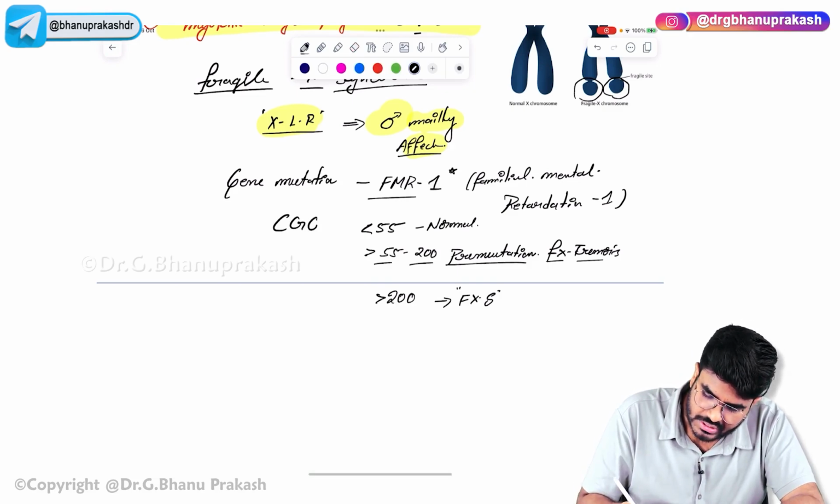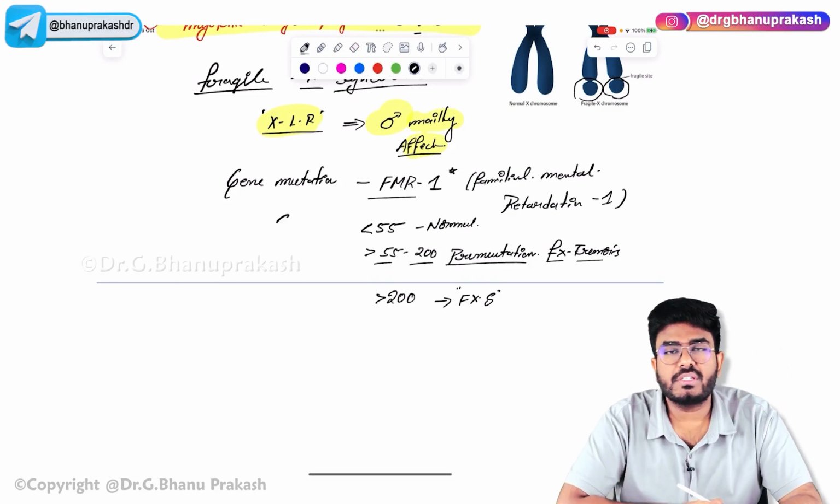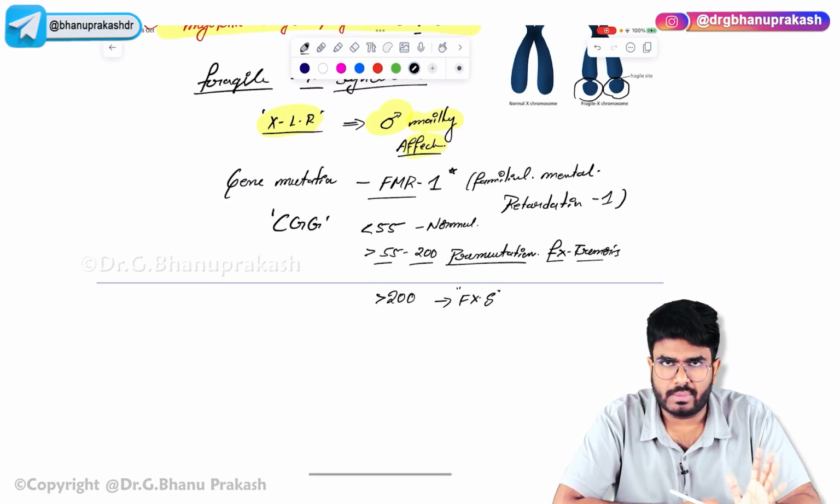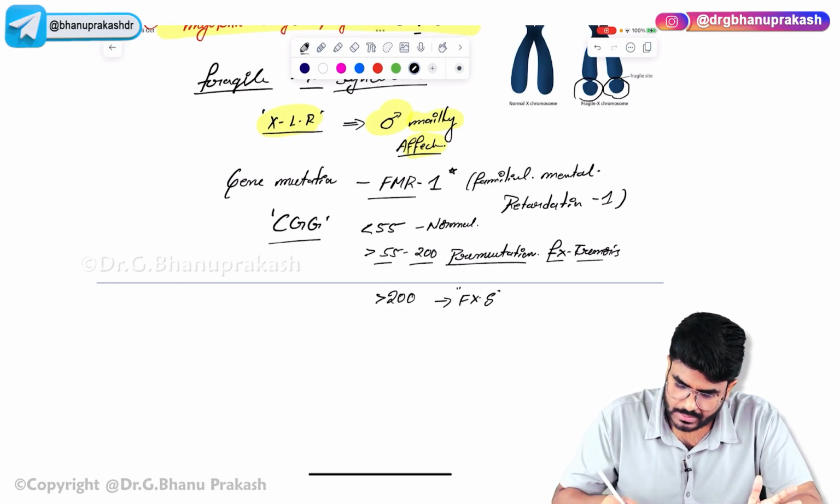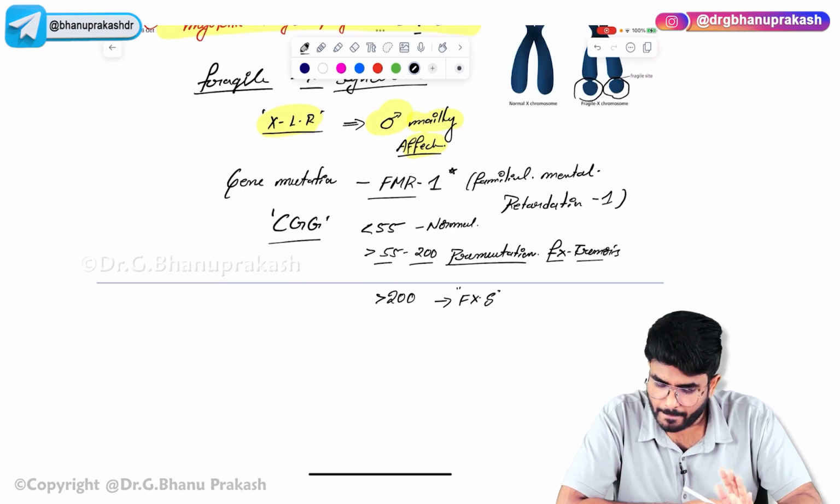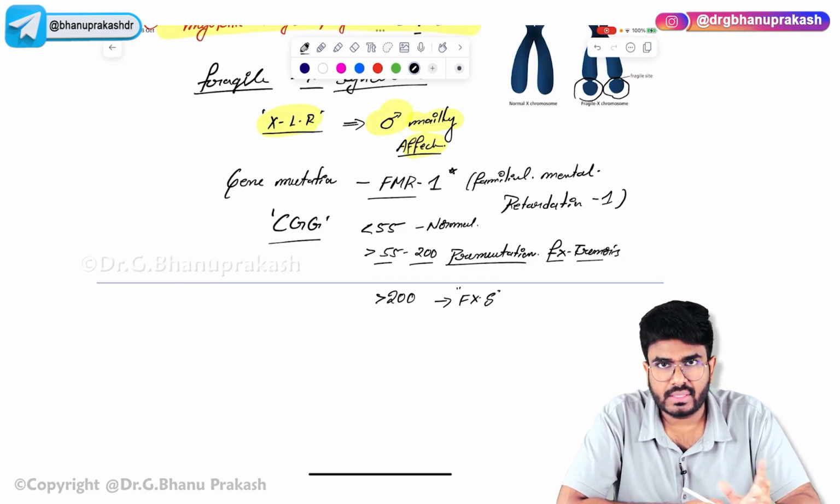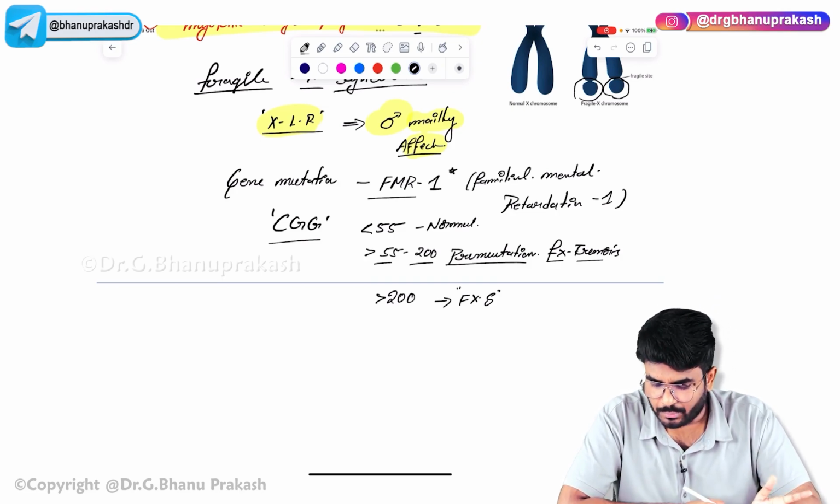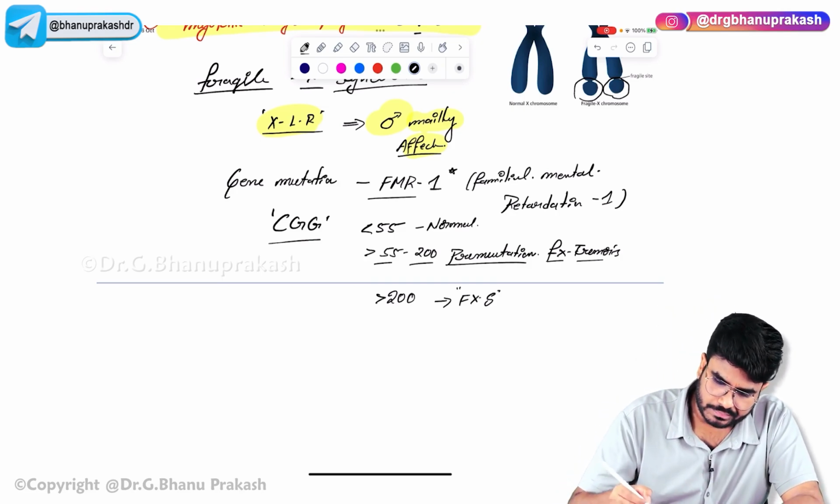Sorry, CGG repeats. So CGG repeats are going to be there. Less than 55 repeats, that's okay. If the repeats are between 55 and 200, it's called the premutation. More than 200 is called fragile X syndrome.